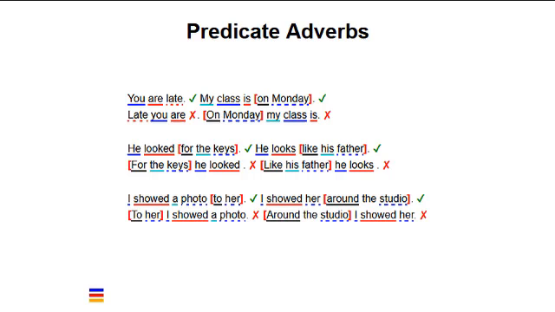Note that the prepositions in these verb phrases have affected the meaning of the verbs. Look becomes stative when followed by like. You shouldn't say, he is looking like his father, but he could be looking for his keys. To look and to show are examples of prepositional verbs. The prepositions in their predicate adverbs are either essential or change the meaning of the verb.